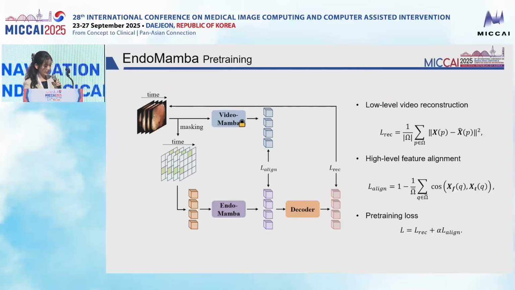Both objectives are then combined in the pre-training loss. As a result, the model learns fine-grained spatial temporal detail from reconstruction and semantic abstraction from teacher guidance.